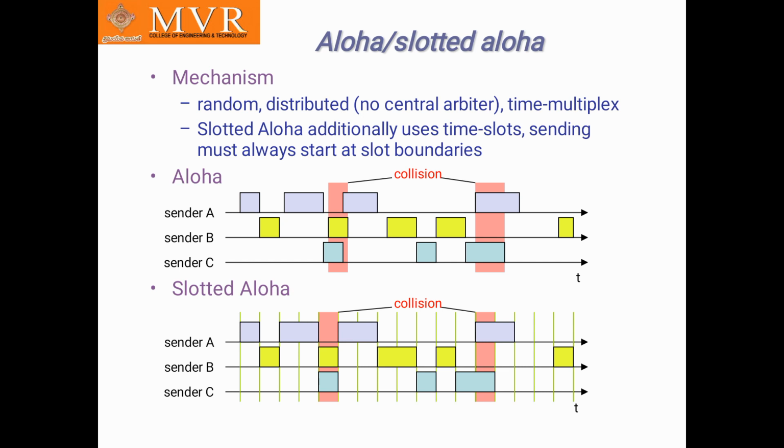If the slots are the same, B and C have a collision at the same time slot, and C and A have a collision. So see these two pictures, the orange color is the collision. Collision is nothing but overlap of one with another. Here A, B, C in aloha have a collision, and in slotted aloha B and C are at the same time and they overlap, so the collision occurs.